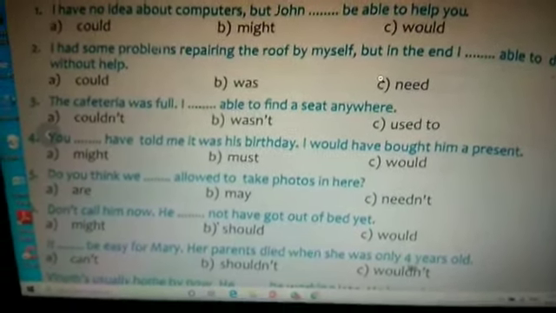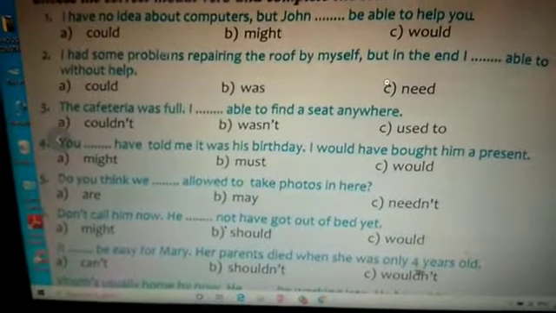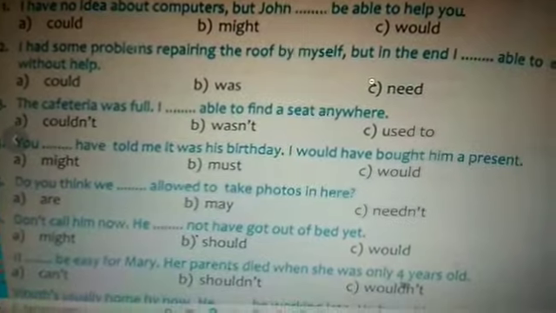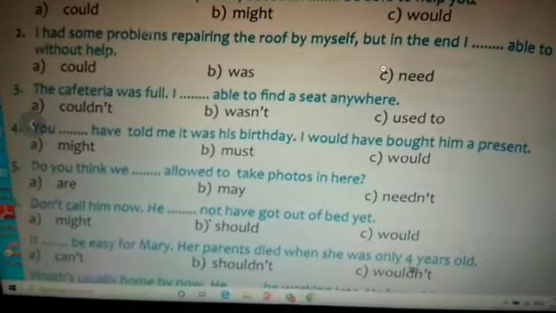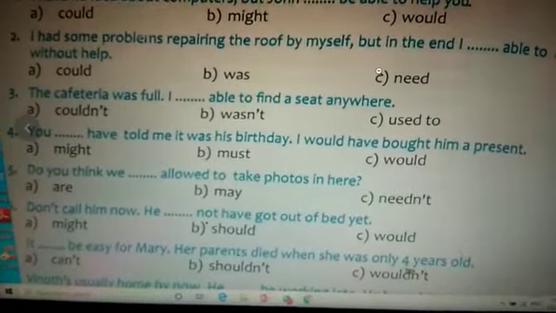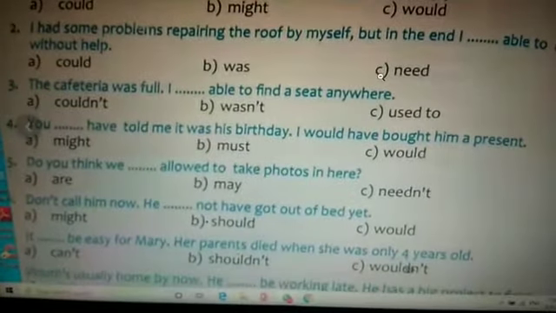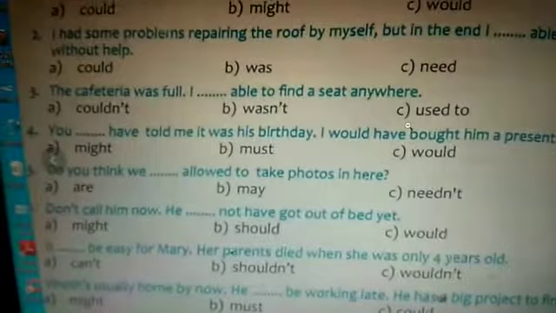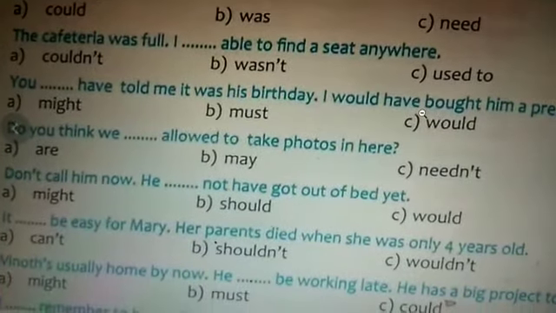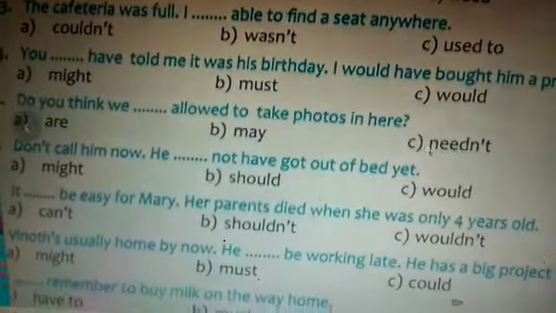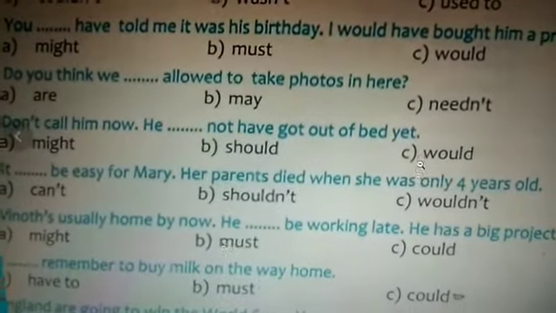Fourth one, you must have told me it was his birthday. Option B, I would have bought him a present. Fifth one, do you think we are allowed to take photos in here? Option A. Sixth one, don't call him now. He might not have got out of bed yet.